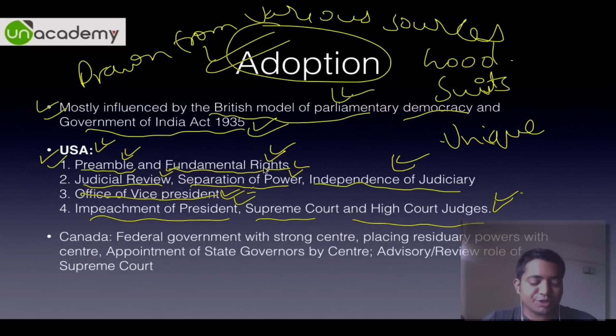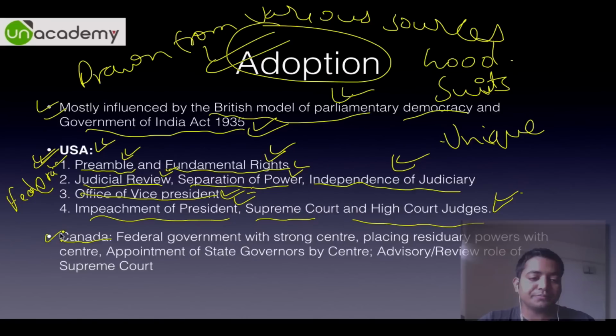See, in USA separation of power is the key, most important thing, and the judiciary is extremely important. So most of the judicial provisions which we have adopted are from the US Constitution, plus the fundamental rights and preamble, because the federation is extremely strong. It is like the best example of a federation, USA. There cannot be an integrated judiciary in USA because the state and the federal courts are different.